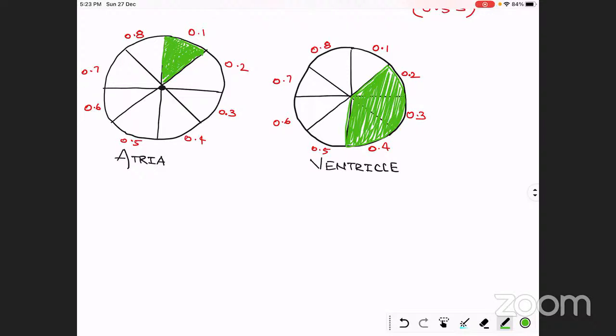Both of you, any answer? Sinchana? Blood will flow from atria to ventricle. What flow, beta? Blood? No.